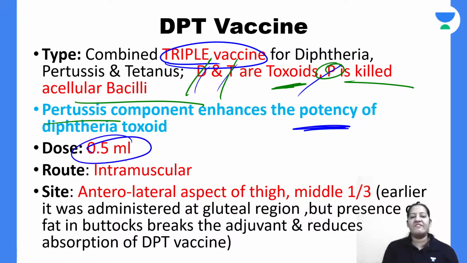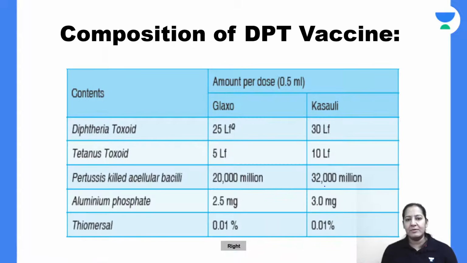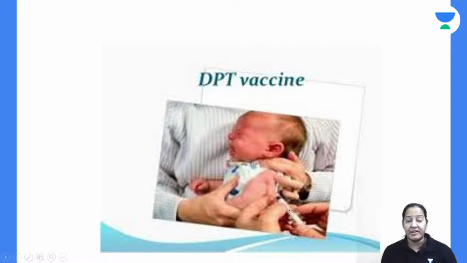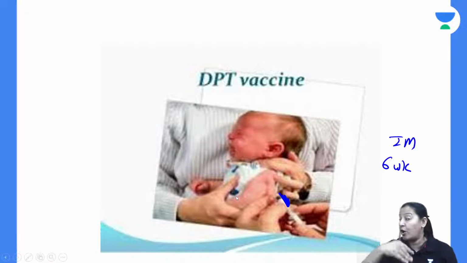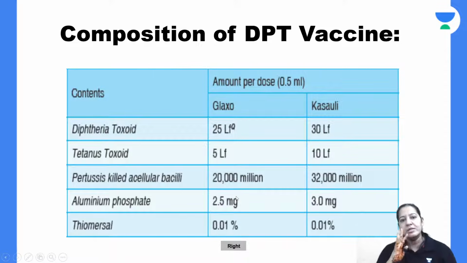The dose is 0.5 ml. It is always given intramuscular on the thigh, the middle 1/3 of the thigh. Can you see the first DPT? Have you attended your pediatrics postings? If you have attended your pediatrics wards or posting, you may know how to give DPT. The first DPT is given at 6 weeks, intramuscular, in the middle 1/3 of the thigh on the lateral side. The pediatrician gives the DPT, right?